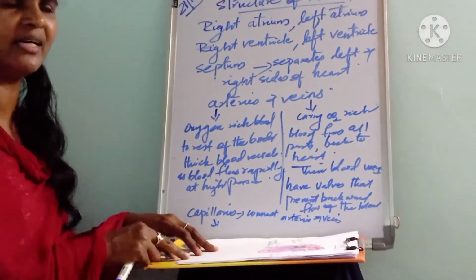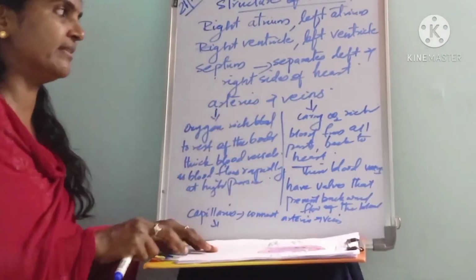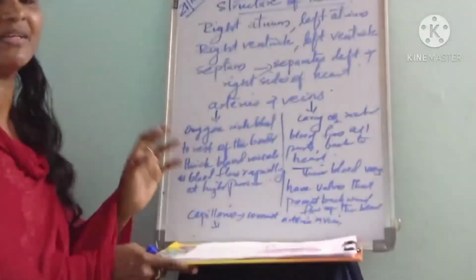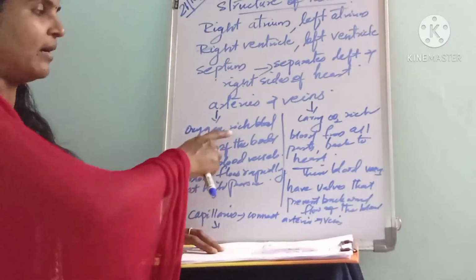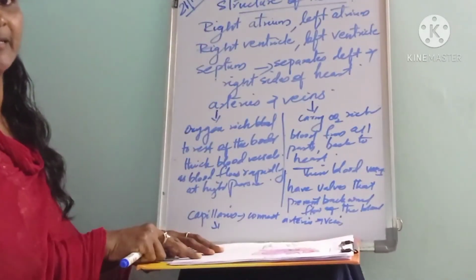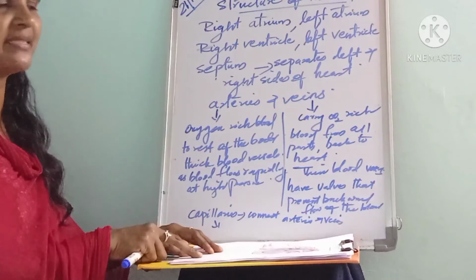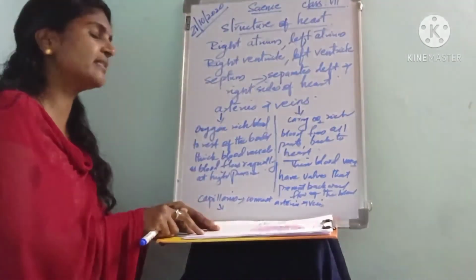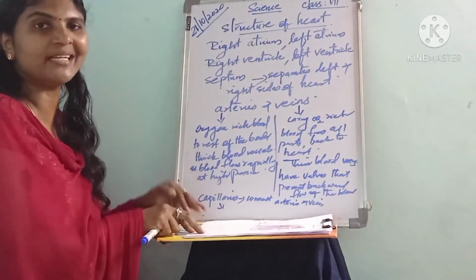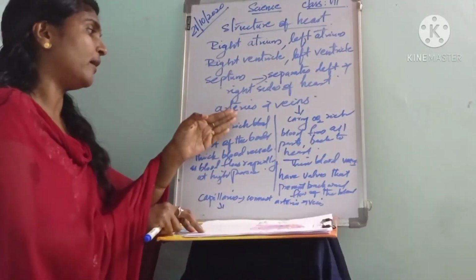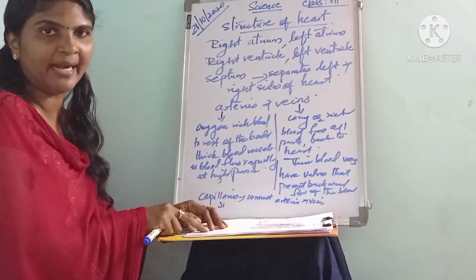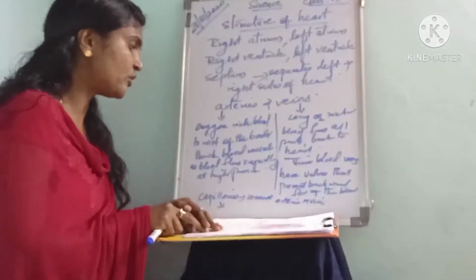And also we have the blood vessels. The blood vessels are of 2 types: arteries and veins. The arteries carry oxygen-rich blood from the heart to the rest of the body.